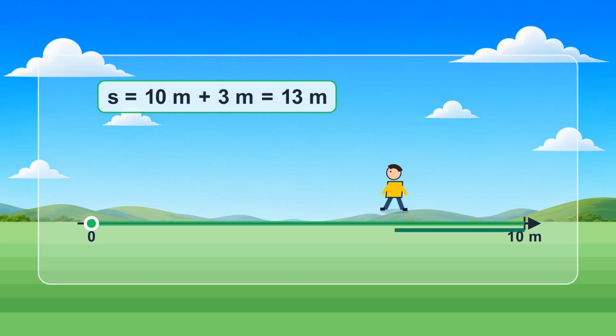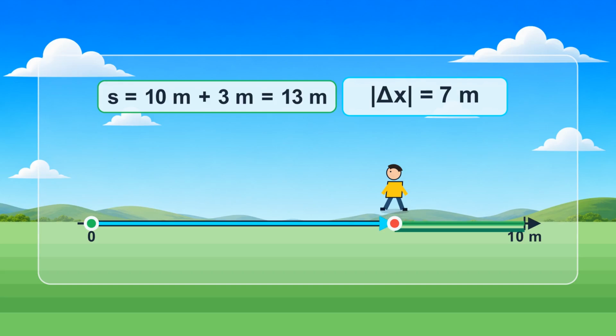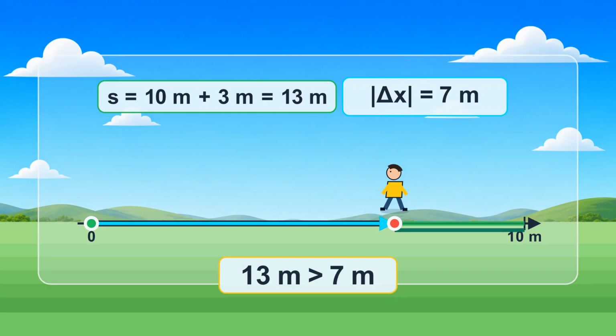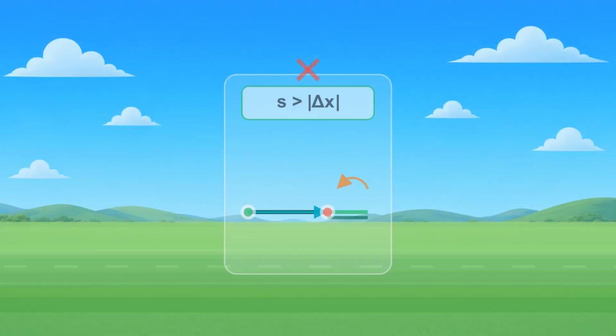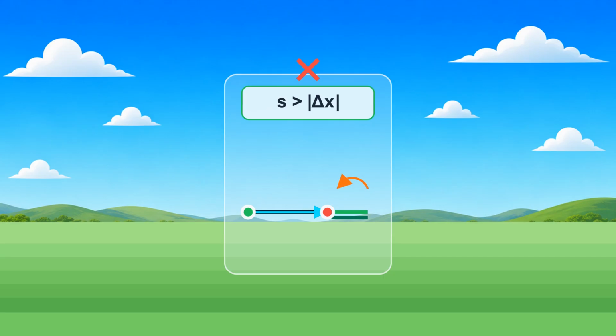But the distance traveled is 10 meters plus 3 meters, which equals 13 meters. Your final position is 7 meters to the right of the start, so the magnitude of displacement is 7 meters. The path is straight, but the two quantities are not equal. That means straight line motion by itself is not enough. We need one more condition: the body must not reverse direction.